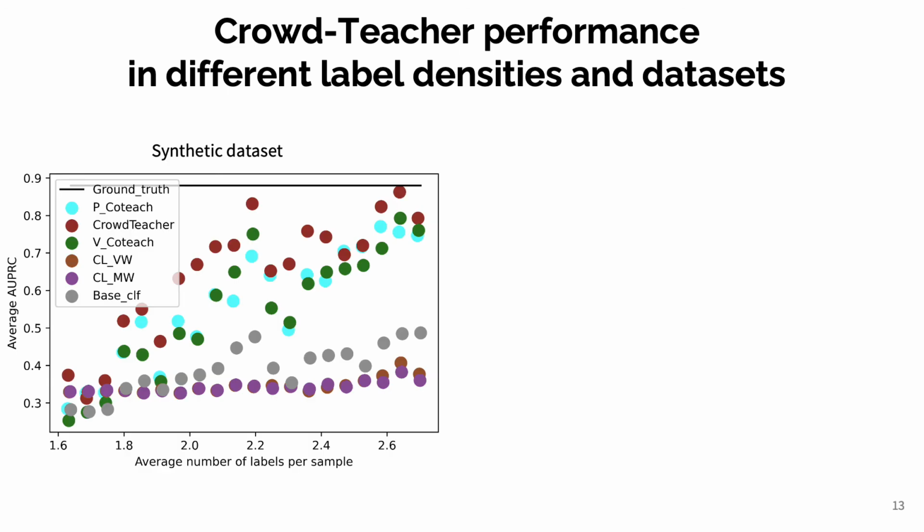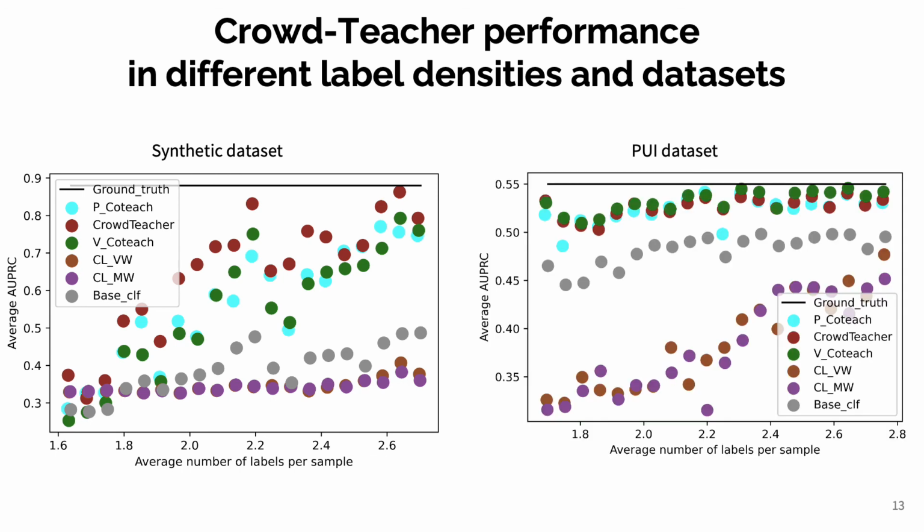This shows the performance of CrowdTeacher as label density changes. On the x-axis, as the average number of labels per sample increases, we can see that CrowdTeacher keeps its advantage over all the other methods and achieves a considerably higher average AUPRC. For our real dataset, given the complexity of the task, we can still see that CrowdTeacher performs on par with, and at some points better than, the other CrowdTeaching-based methods.